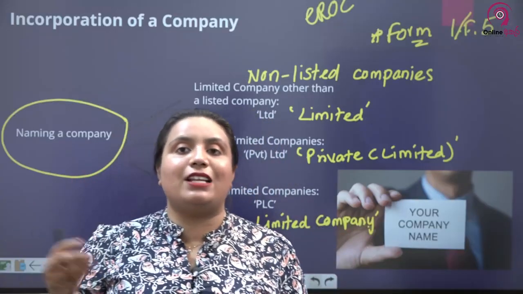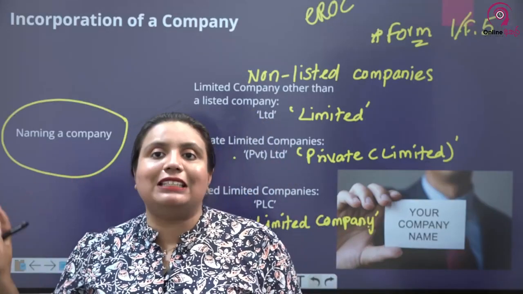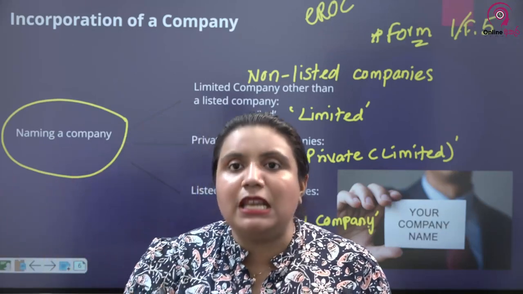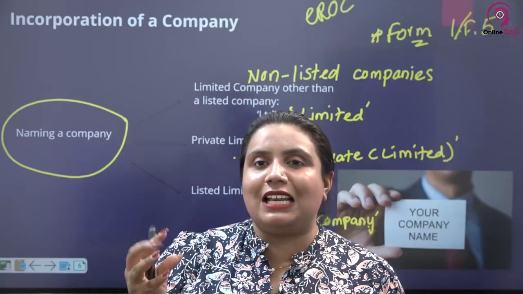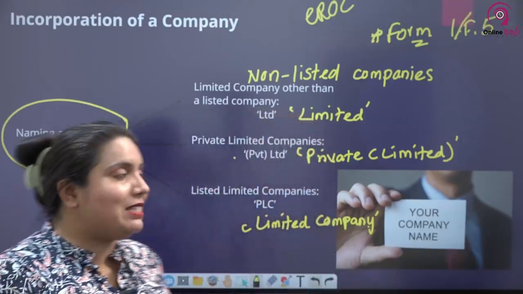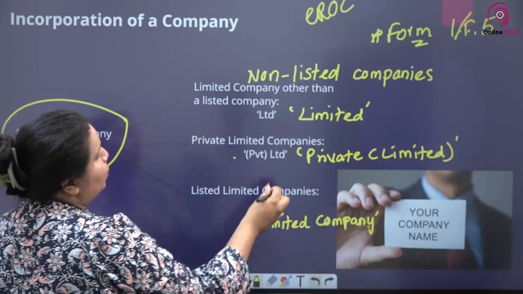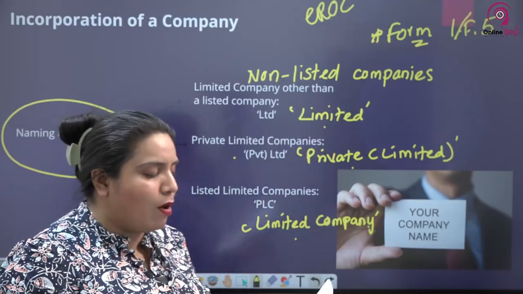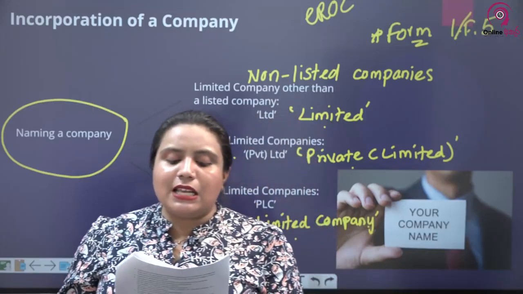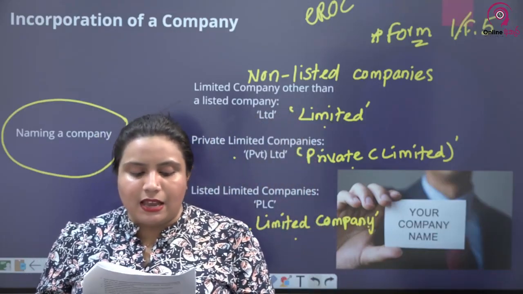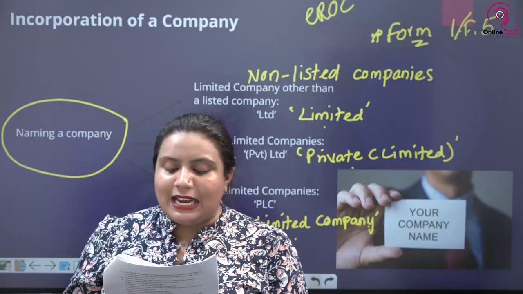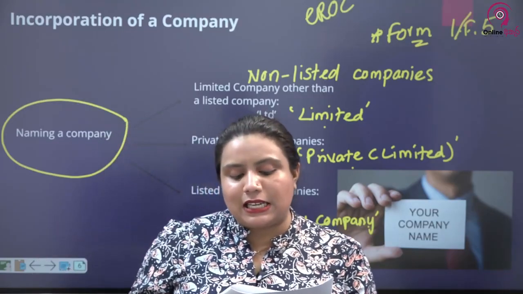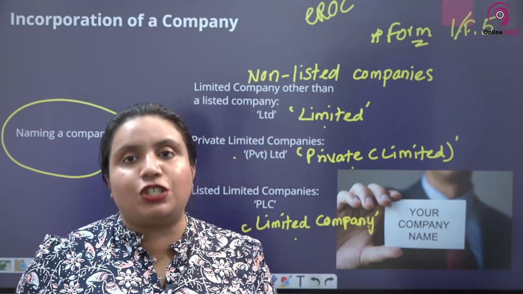You can't use terms showing an affiliation to the government, or terms like Chamber of Commerce without taking a license under section 34. In addition, you can't use a name which is similar to the name of another existent company in Lanka or overseas. Other than that, in naming your company, you should know how the name of your company ends. A company has a right to prevent its name being used by another company where the name is identical or can be calculated to deceive third parties. The registrar has the discretion to prohibit registration of such names.